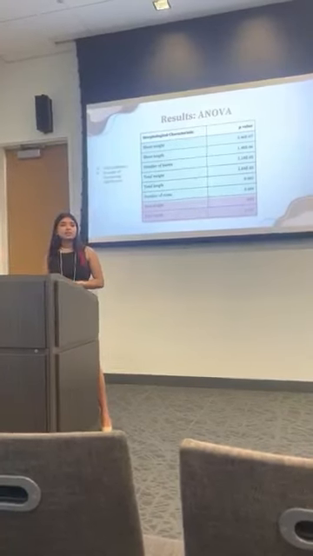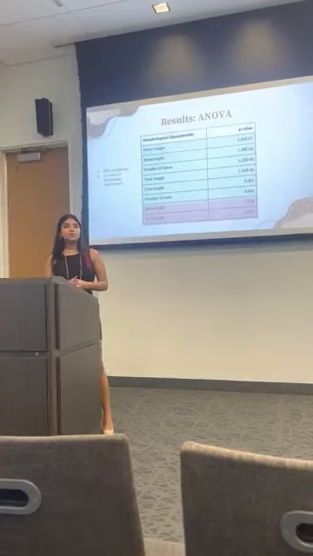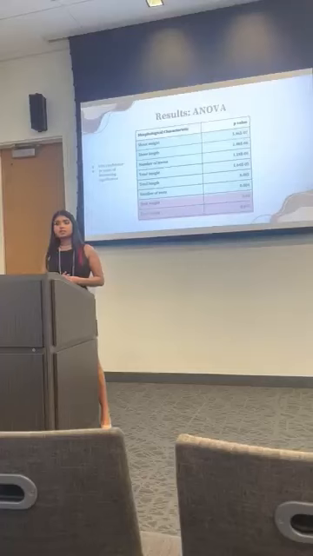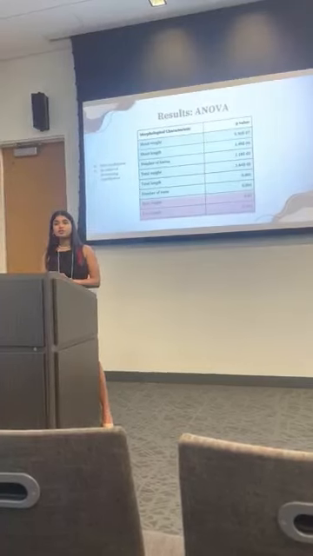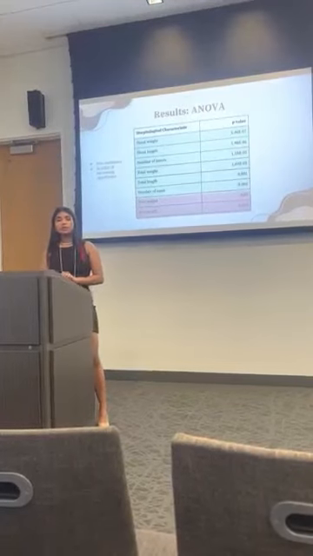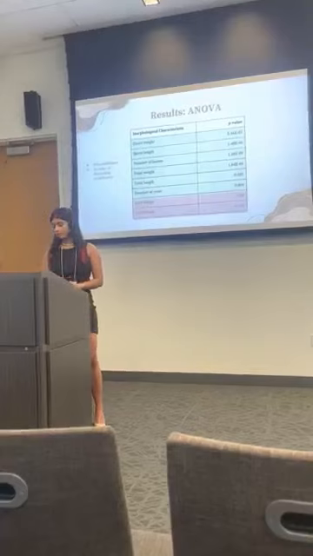This was done using a 95% confidence interval. So a p-value of less than 0.05 would mean that my results were significant. Shoot weight and shoot length were the two characteristics where I saw the highest significant difference between my groups. So comparing the control to the highest group, there was a large amount of difference. Between the root weight and the root length, there was not so much of a difference, and I could not conclude that they were significant.